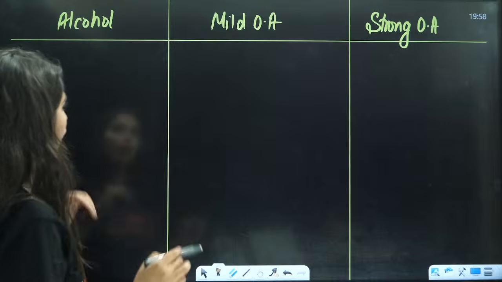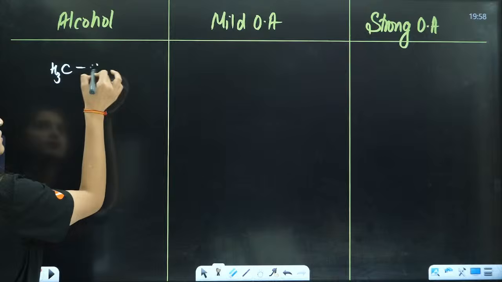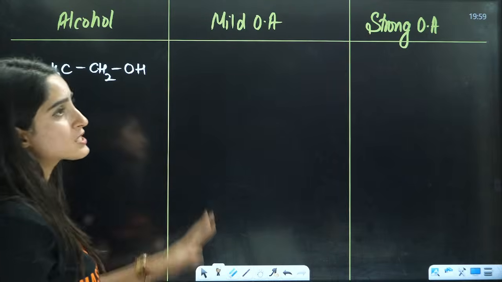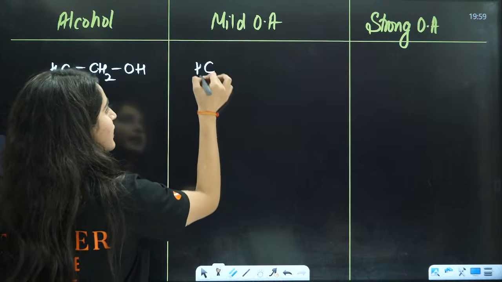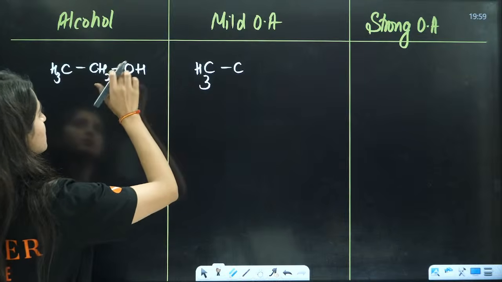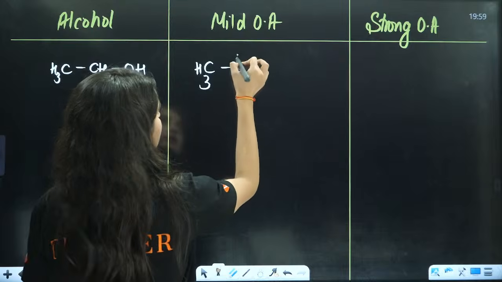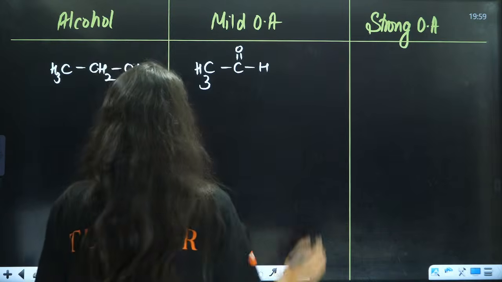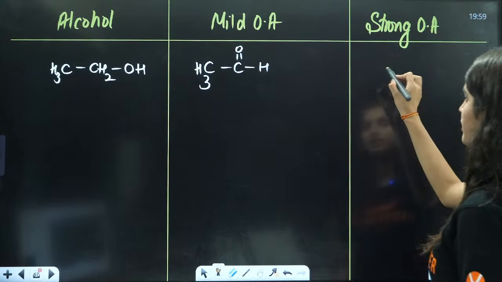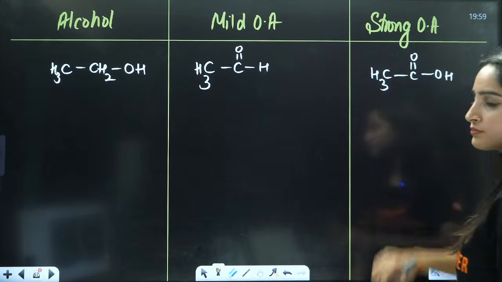If you talk about 1 degree alcohol like this, CH3CH2OH, in this case it will firstly be converted into aldehyde with an oxidizing agent. So here it will be C double bond O, this is H, aldehyde. Again, if you oxidize this further, that means by strong oxidizing agent, this will be converted to carboxylic acid, right?